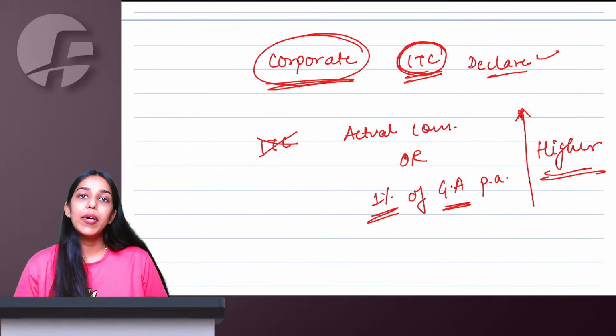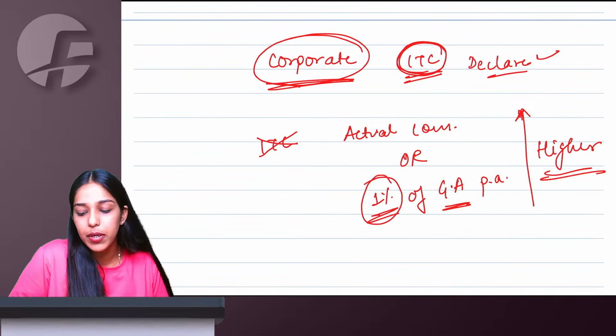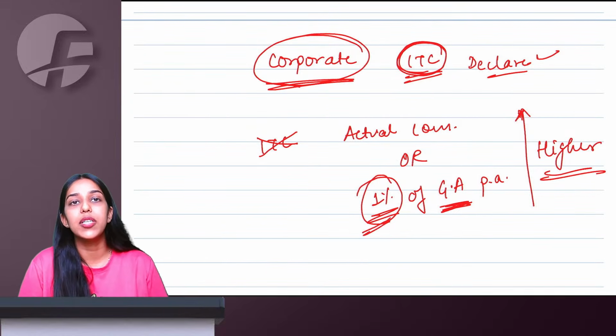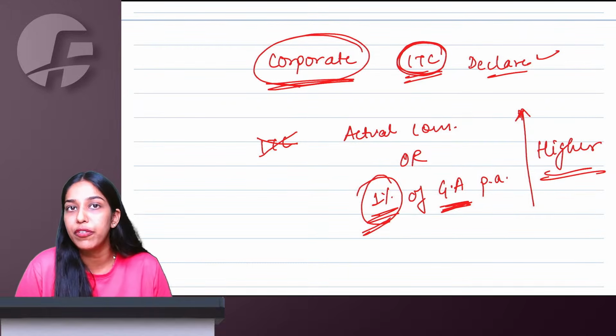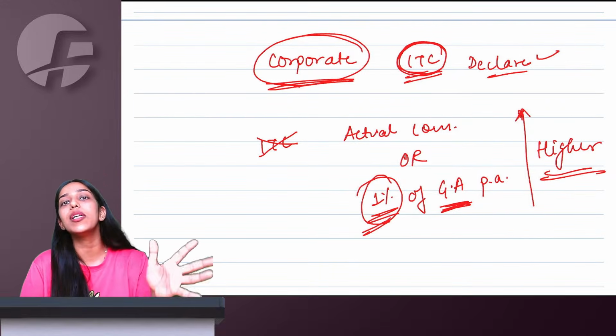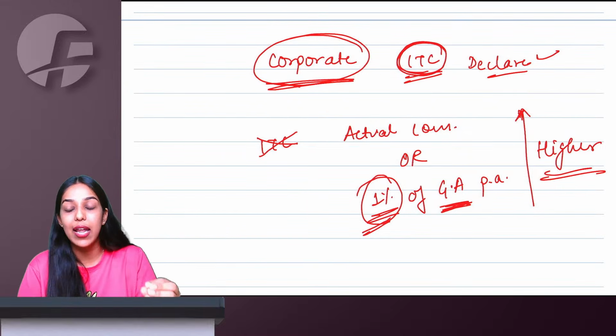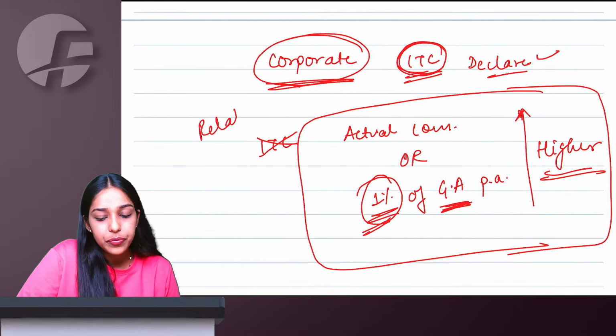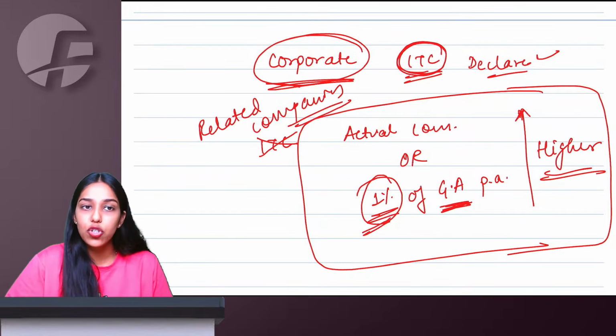Loan could be 10 crore, but if I am guaranteeing 5 crore, I will take 1% of 5 crore, that too per annum. So if loan is of 5 years, it will become 5%. Loan is of 6 months, it will become 0.5%. 1% per annum guarantee amount or actual consideration that you are taking to give this guarantee, whichever is higher, will be taken as the value of supply for related companies giving corporate guarantees to each other.